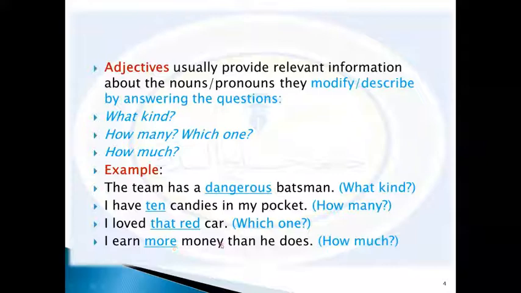I earn more money than he does. So think of more here as an adjective that describes money, more money. More is an adjective and money is a noun. So when you say I earn more money, that means we are talking about how much he earns, or even how much I earn. So we think of more here as an adjective and money is a noun.